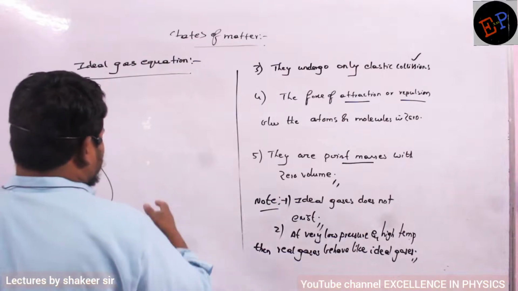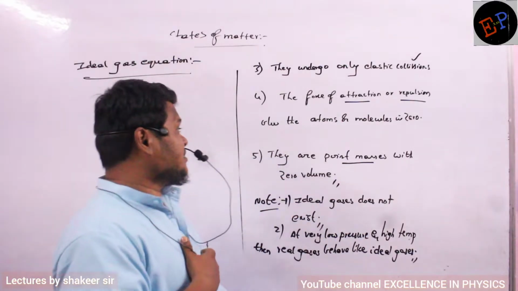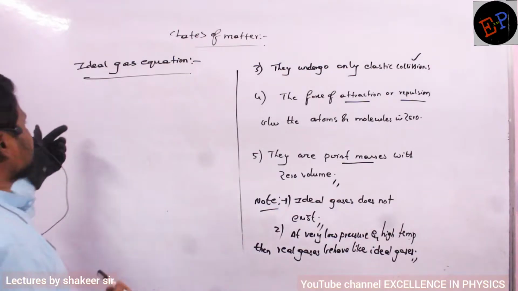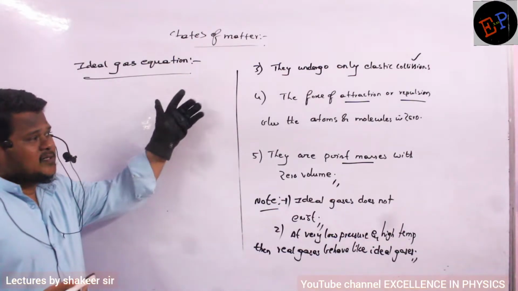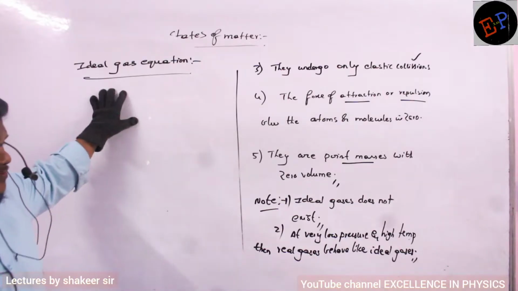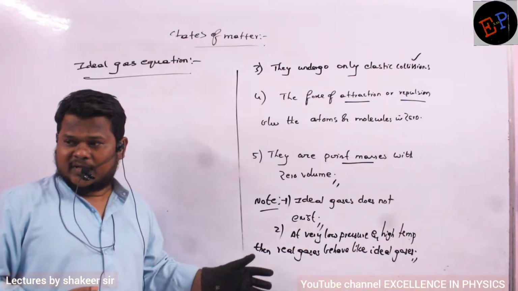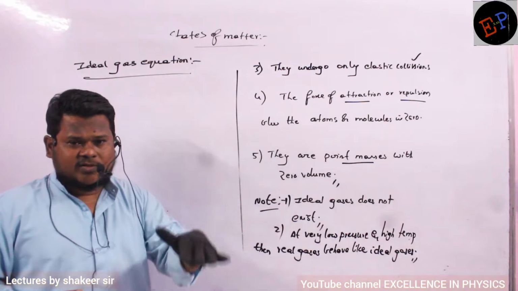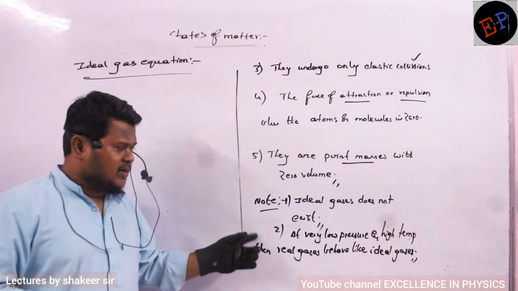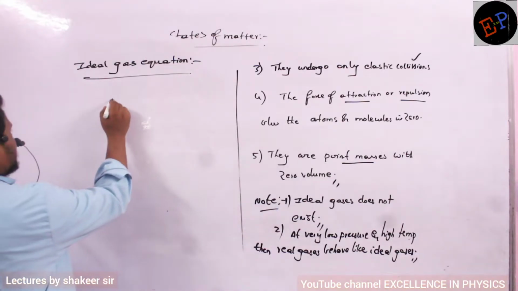Okay. So see, the next topic we will study is a very important equation called the ideal gas equation. Ideal gas equation means what? This is the equation which will be followed by all the ideal gases. Or you can say this equation will be followed even by real gases also. But what is the condition? Temperature should be very large and pressure should be very small. Then even real gases will behave like ideal gases. Okay? Now see. So what is the equation?